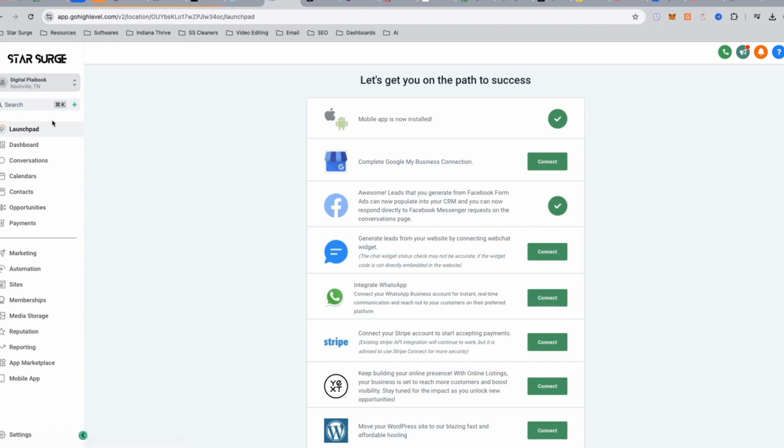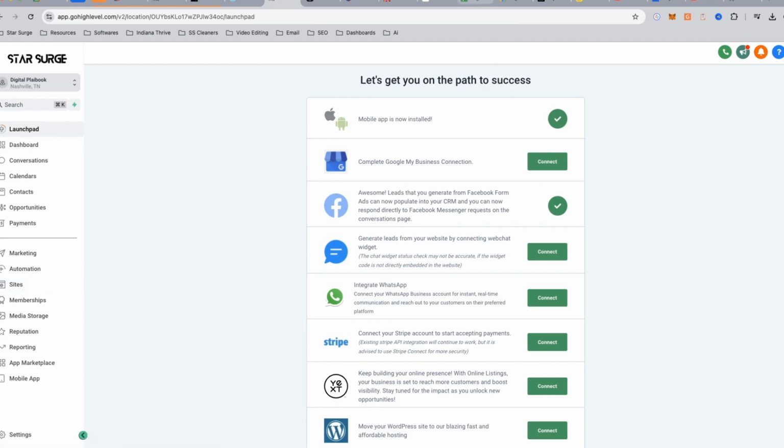As you can see over here, we have dashboards, conversations. The three that we're going to be focusing on today are marketing, automations, and sites. Marketing is where the social planner is going to be. Automations is where you'll be able to import done for you emails. And sites is where your funnels and websites are going to be stored.